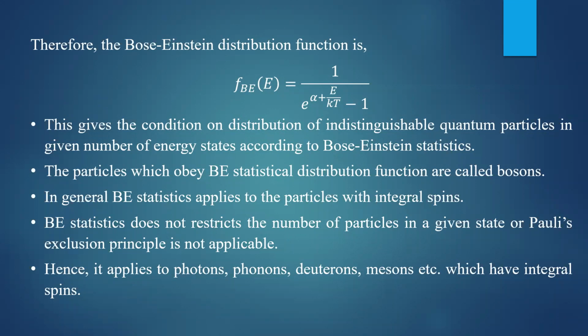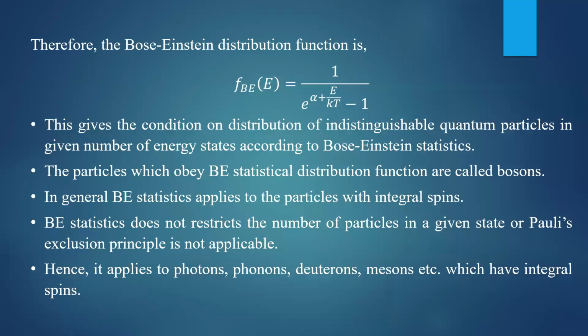So what are bosons? Bosons are the particles which obey the BE statistical distribution function. BE statistics does not restrict the number of particles in a given state; Pauli's exclusion principle is not applicable here. You can put any number of particles in the given state.